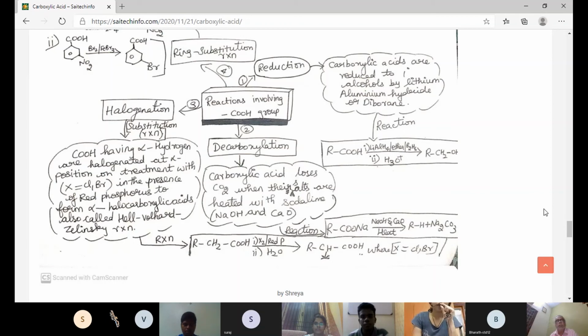So we get carbon dioxide removed, and we get RH plus sodium carbonate as products.